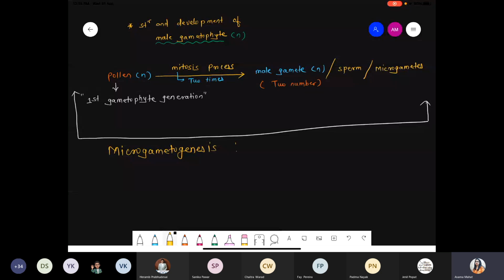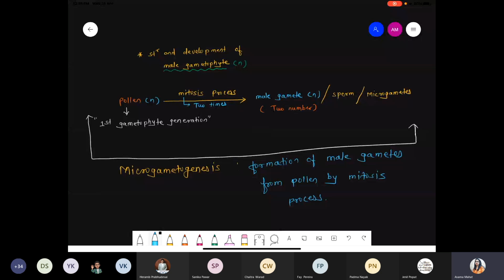What is the meaning of microgametogenesis? Formation of male gametes from pollen by the mitosis process. So the pollen grain undergoes mitosis and produces two male gametes. Those are haploid in nature.